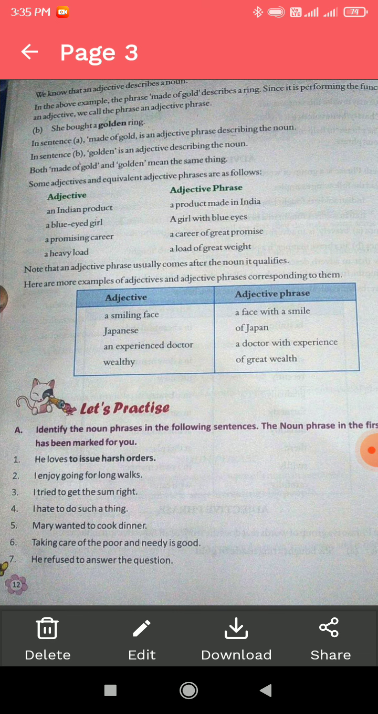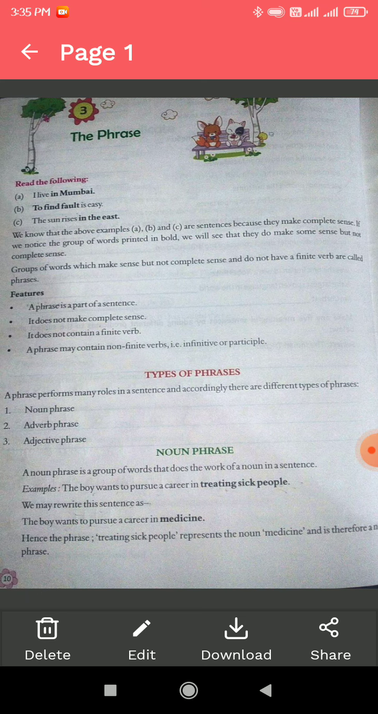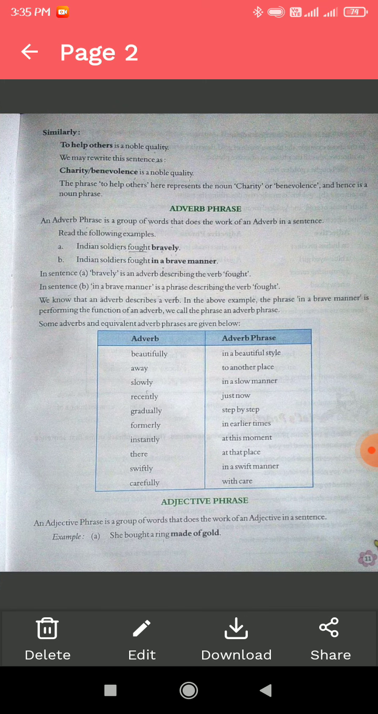So in this chapter we have come to know about the phrase, how we can use the phrase, and how we can make a sentence with or without using a phrase. Hope all of you have understood this chapter.